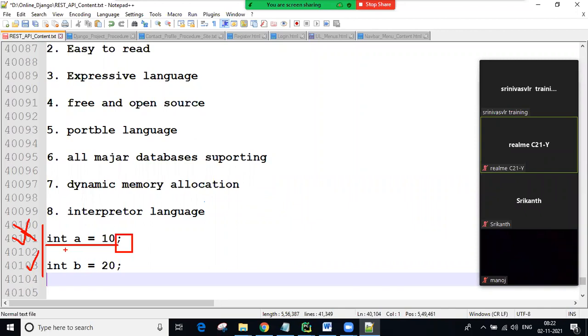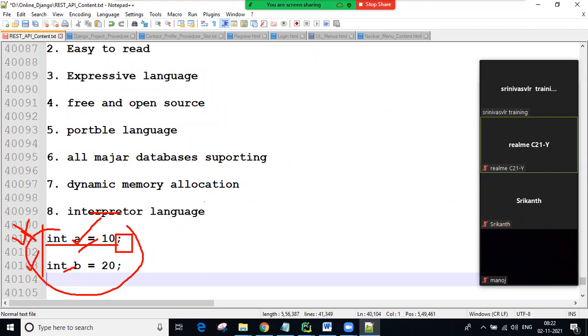Means all lines are executed. If a 100-line program has 10 lines with errors, it takes those 10 lines and gives you the information. But in Python, it is not like that. Even though there are 100 lines, it checks whether the first line is correct or not. If wrong, the next line is not executed. First you need to solve that line, then only the next line's syntax is checked. Okay? So that is called an interpreter language.